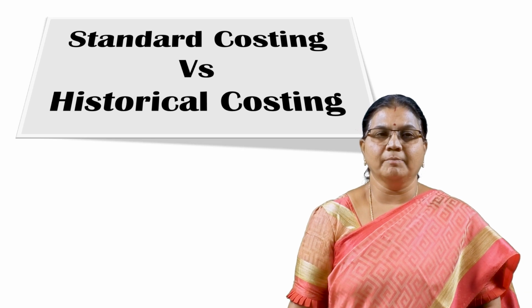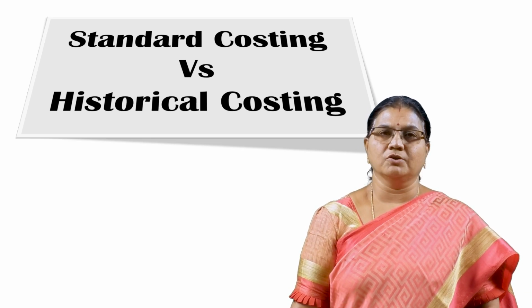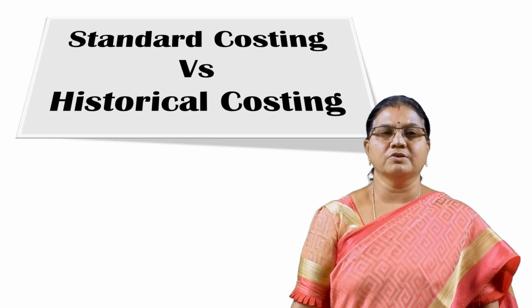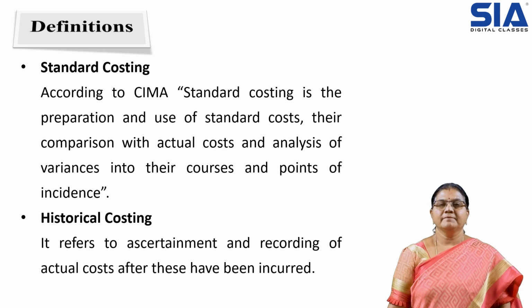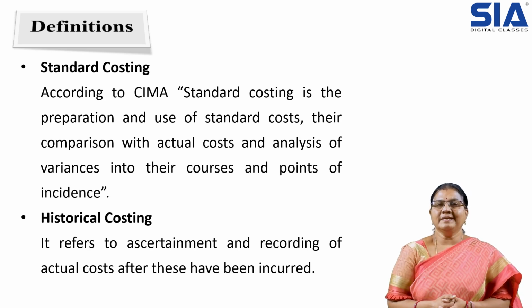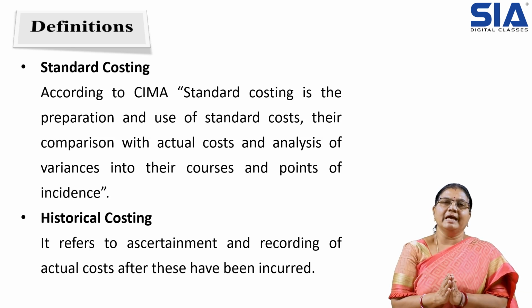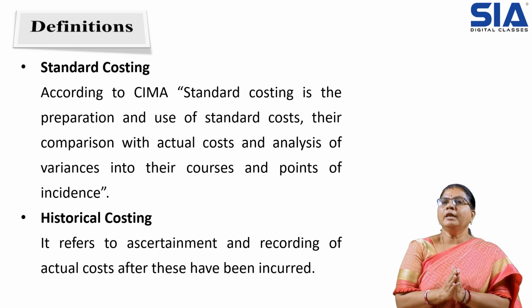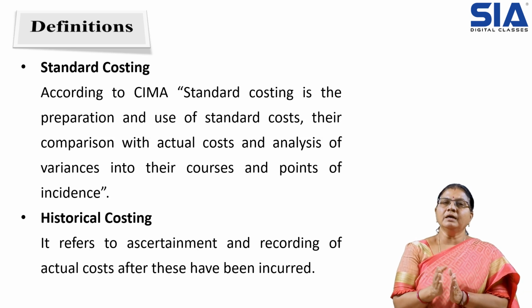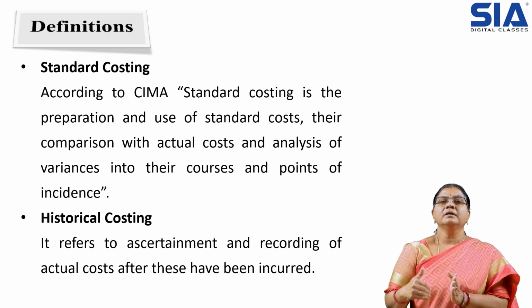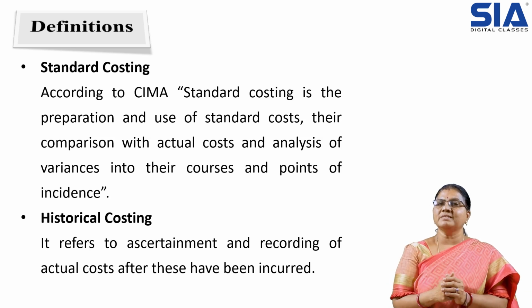Today let us discuss standard costing versus historical costing. Before discussing the difference, let us understand what is standard costing and what is historical costing. Standard costing is a process of calculating or determining the cost. Standard is a benchmark or yardstick. So standard costing will help us in comparing or making a judgment against whatever benchmark is made. Preparing the cost is nothing but standard costing.